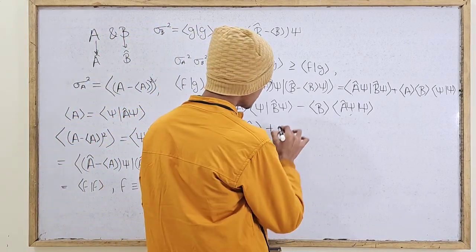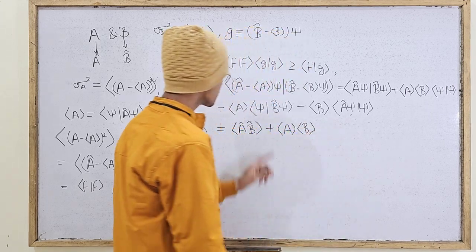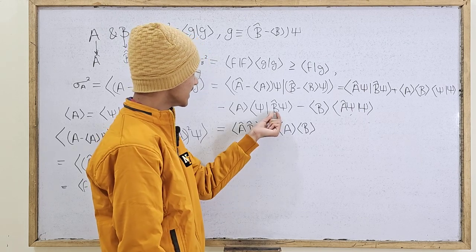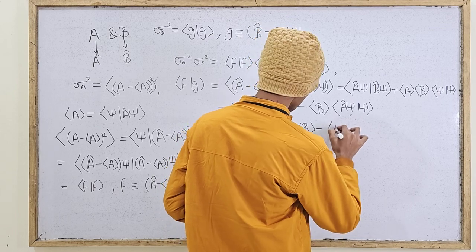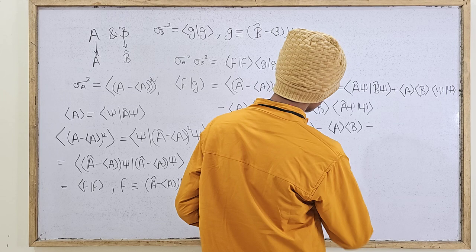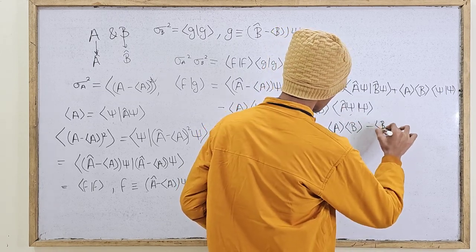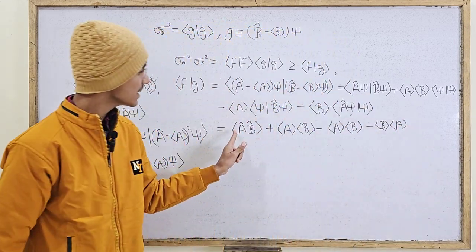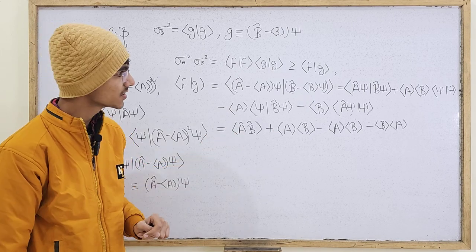Plus में mean a mean b, the expectation value of b caret you might write, or clearly यहाँ पे एक single operator है, will merely write it as b only. So here we have mean a mean b minus, now this can again be displaced over here, mean b mean a, they are numbers. यहाँ पे मैंने this expectation value of a caret b caret क्यों लिखा है?